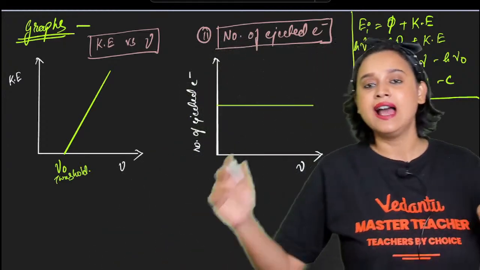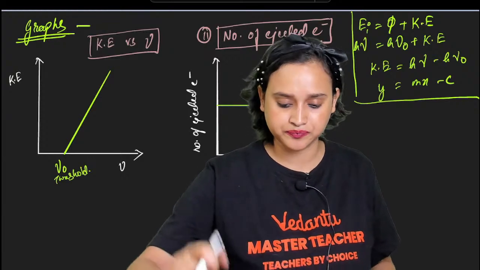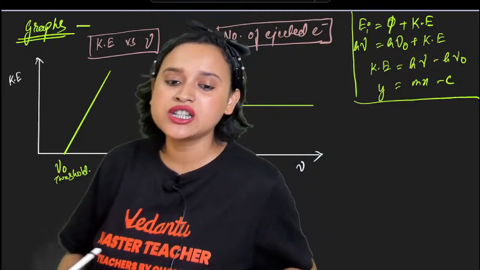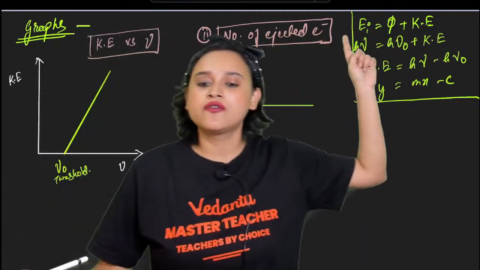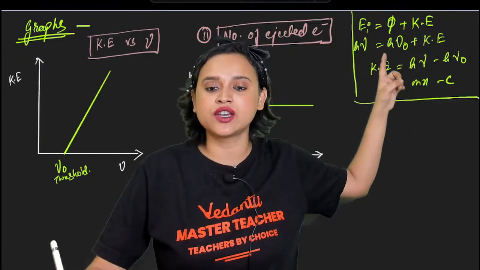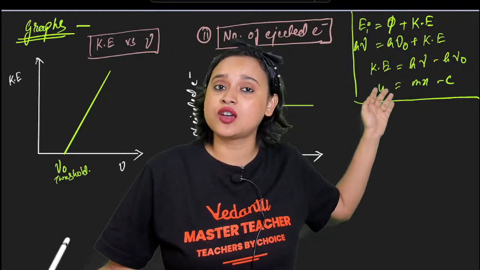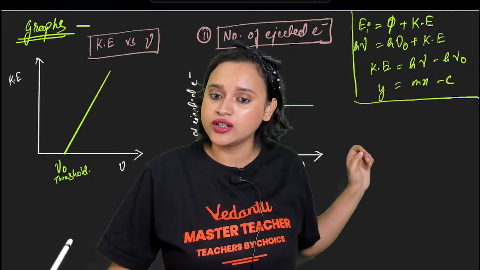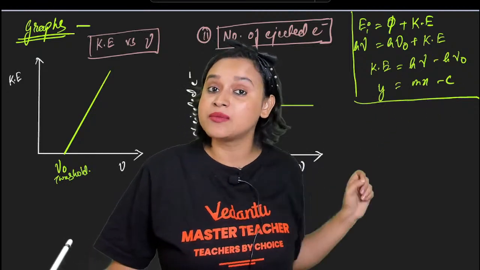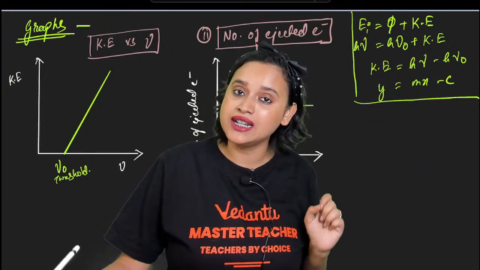Now guys, as I just told you, check it out here. We have the equation EI is equal to phi plus kinetic energy. That means we can write this as h nu is equal to h nu naught plus kinetic energy. That means kinetic energy is equal to h nu minus h nu naught. That means this falls under y is equal to mx minus c, correct?